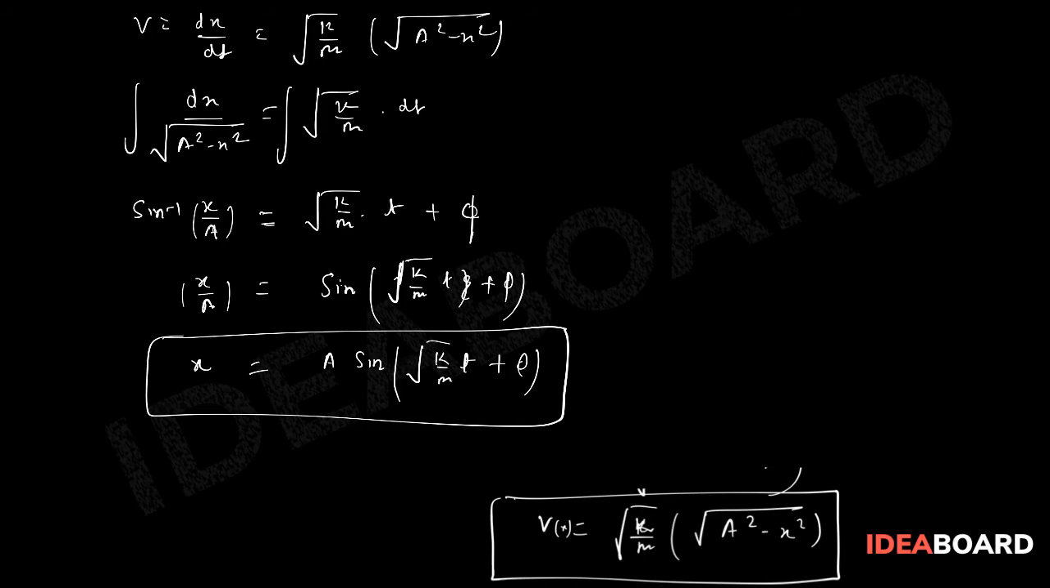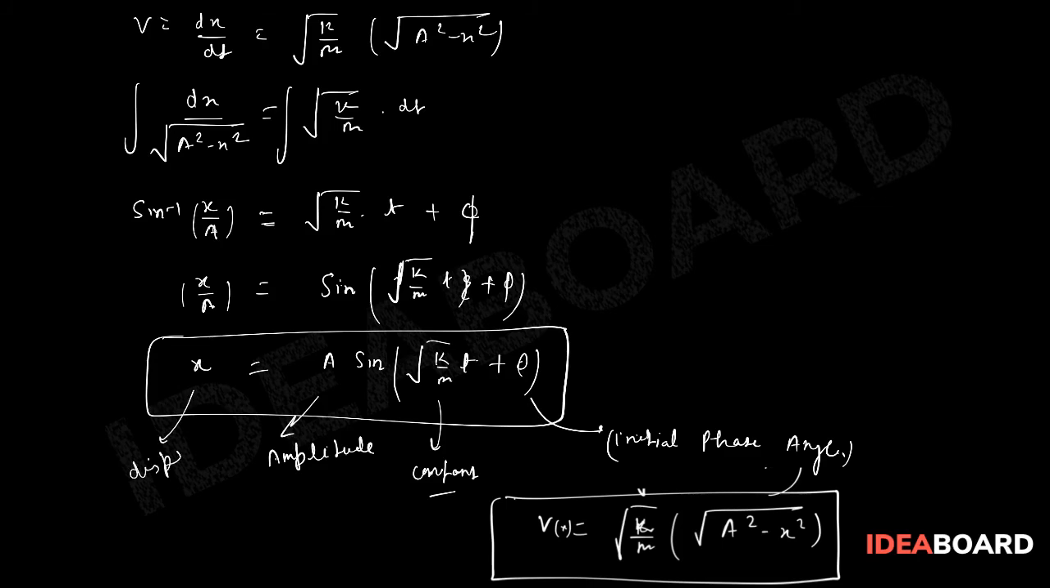Here I need to define this: a is amplitude. This root k by m was a constant, we will see that it will be an important constant, and that phi is the initial phase angle, like from where it is starting, and t is obviously the time, and x is obviously the displacement from mean position.